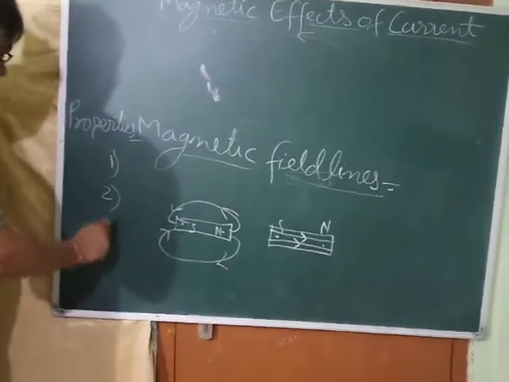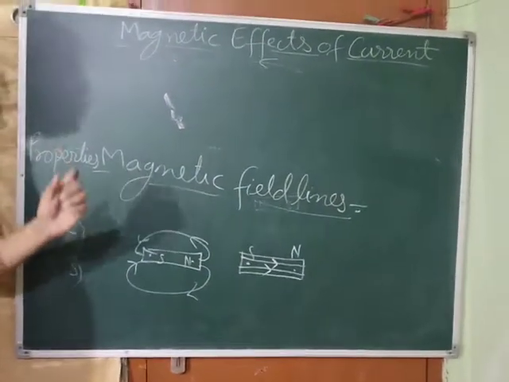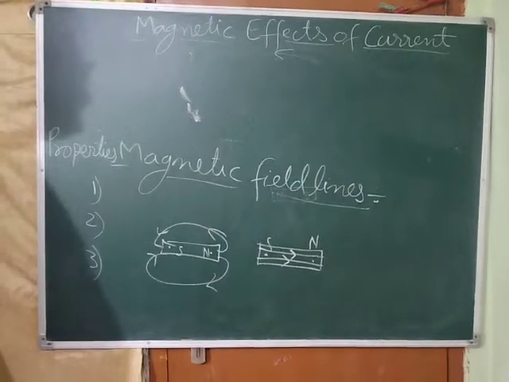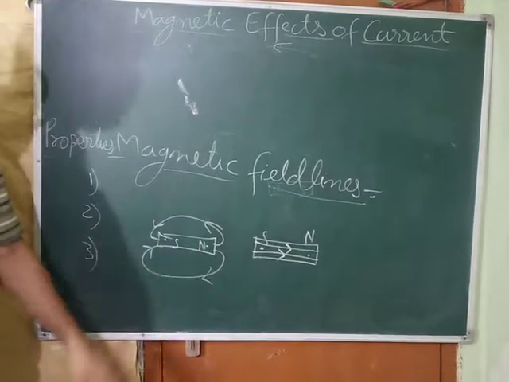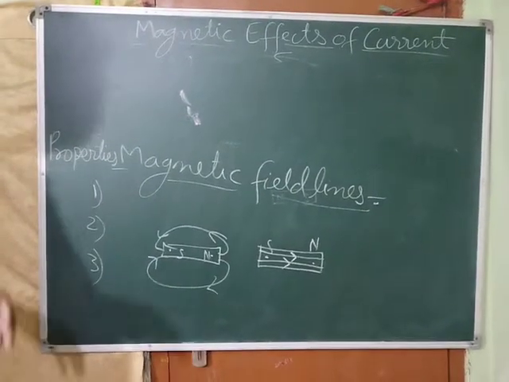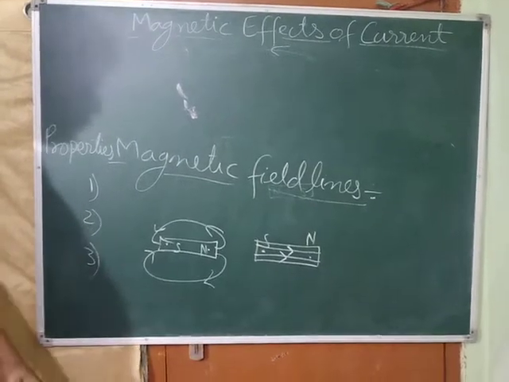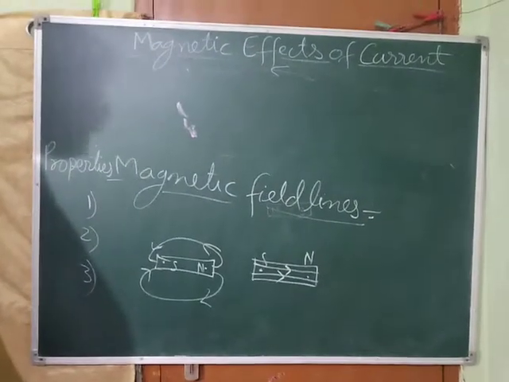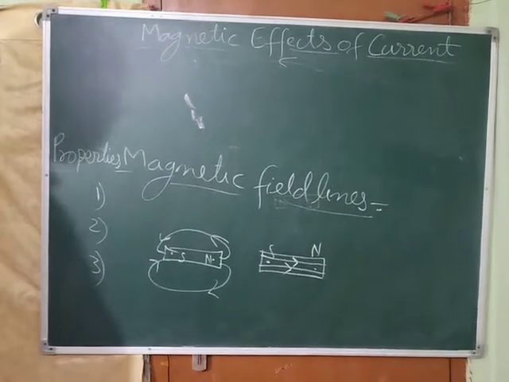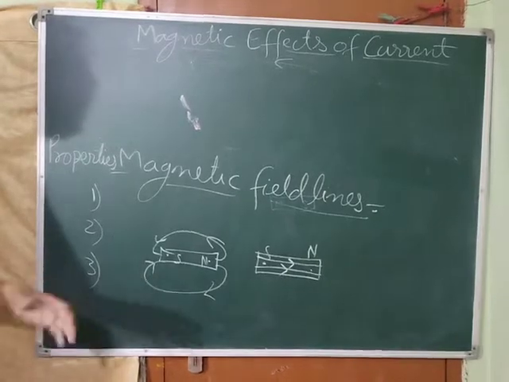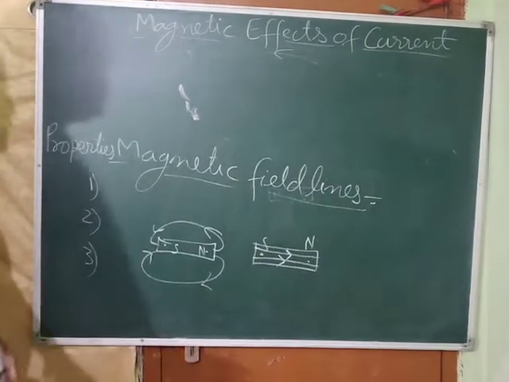Third property: the region having high density of magnetic field lines has stronger magnetic field. The region having high density of magnetic field lines has stronger magnetic field.